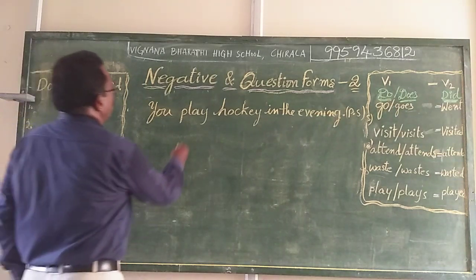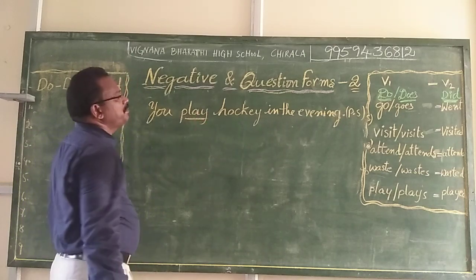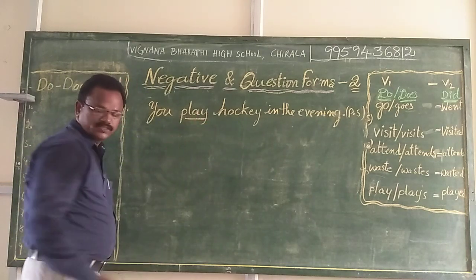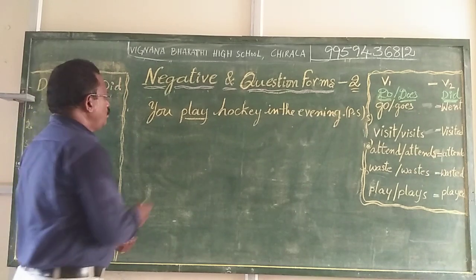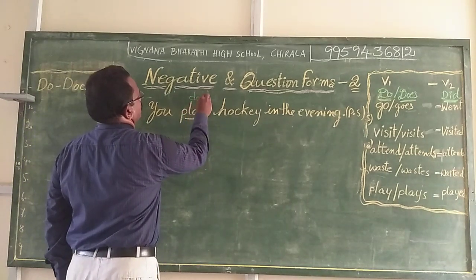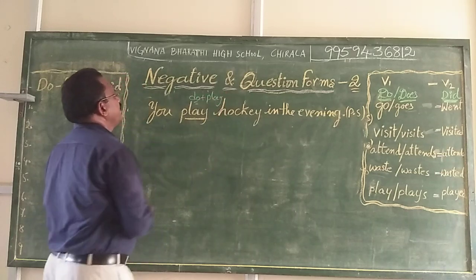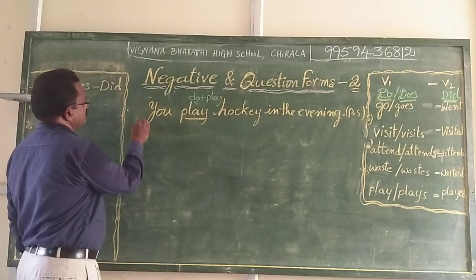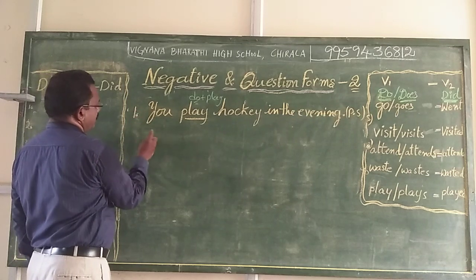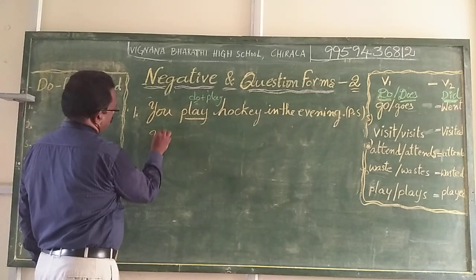And then play, verb. What is the verb part in the sentence? Play. We split it into do plus play, already do, as we did in the previous sentence.